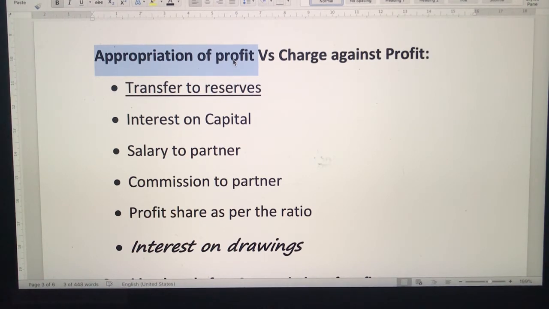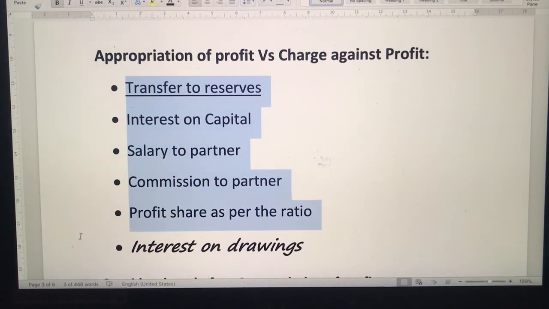Like you used to make earlier, you will be making profit and loss account, you will calculate the net profit, but after you calculate the net profit, how it is going to be divided among the partners or how it will go in these topics or these items, this will be shown in the profit and loss appropriation account. You may take it as the appropriation is just an extension to the profit and loss account, or it can be made separately as well.